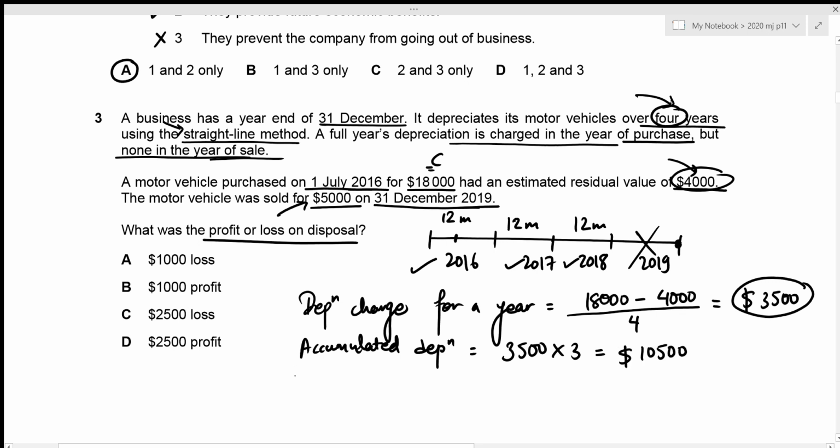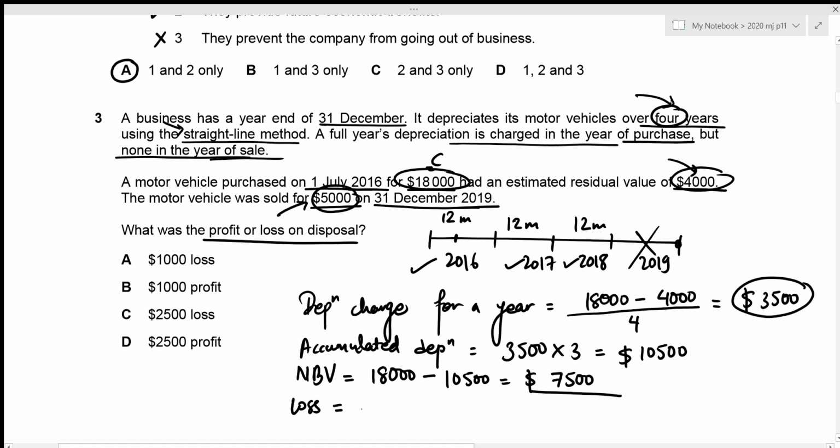Now we can easily figure out the net book value. Net book value is just the difference between the cost and the accumulated depreciation. And in this case, we have our cost to be 18,000. So our net book value is going to be 18,000 minus 10,500, which results in the value of 7,500. Now, in order to figure out the profit or loss, we need to compare this value with the sale proceeds. And in this case, the sale proceeds is 5,000, which is obviously lower than the net book value, which results in a loss, right? So the loss is going to be the difference between net book value and the sale proceeds, which in this case is 7,500 minus 5,000, which results in our loss to be 2,500.